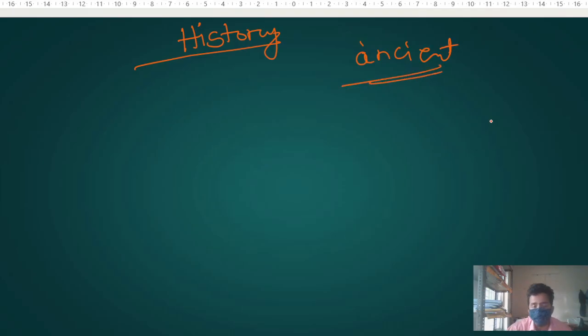In ancient times, the chemists and scientists believed that organic compounds were present only in the bodies of living organisms.